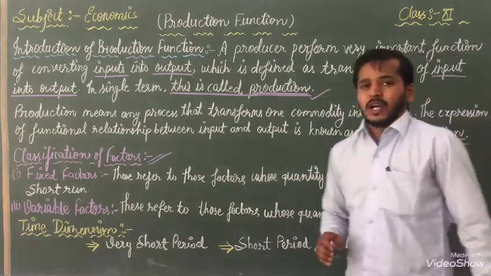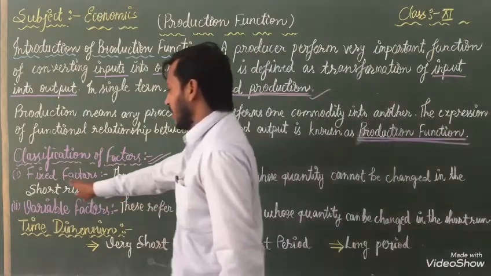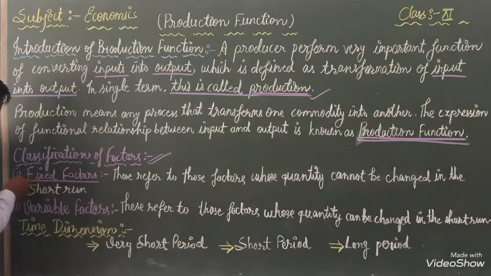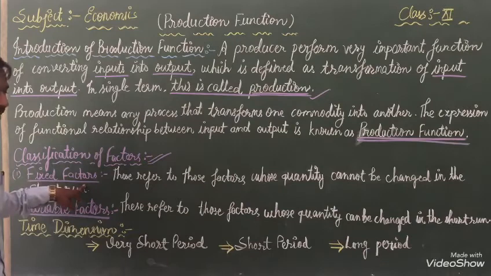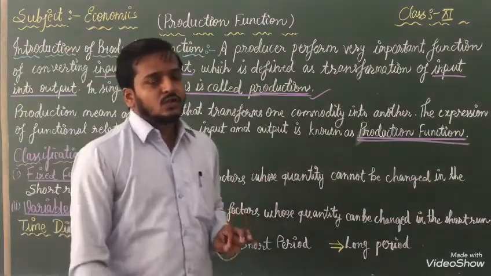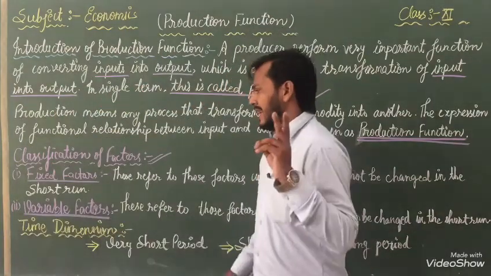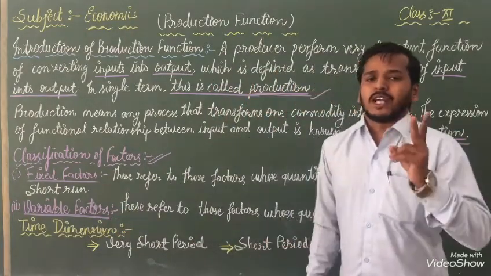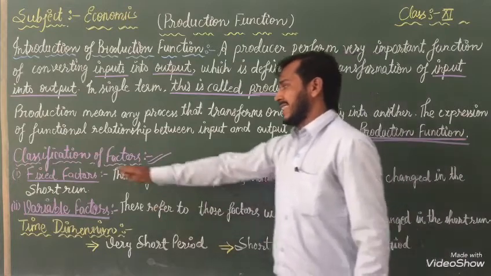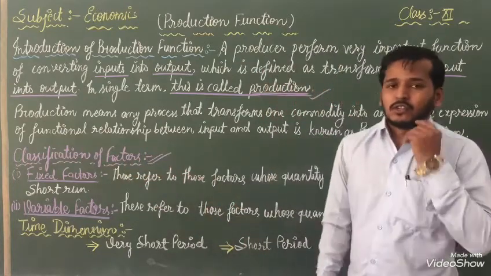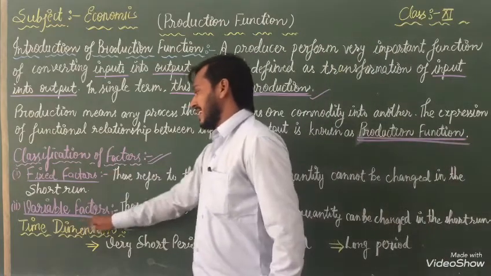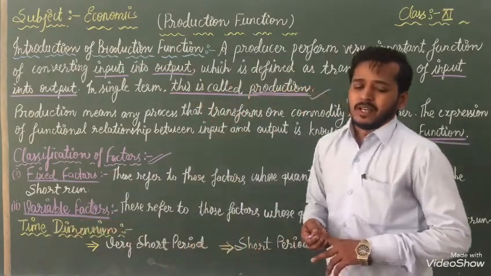In front of you I have written two types. The first is a fixed factor and the second is a variable factor.